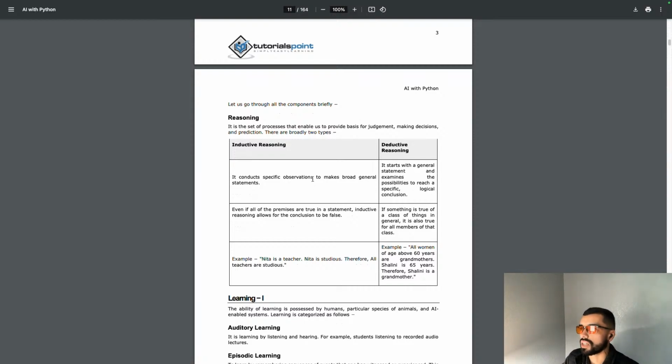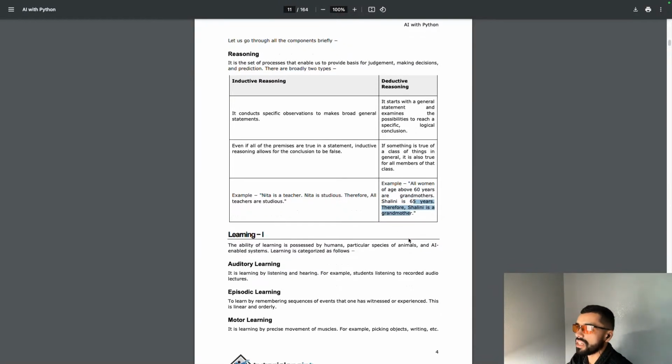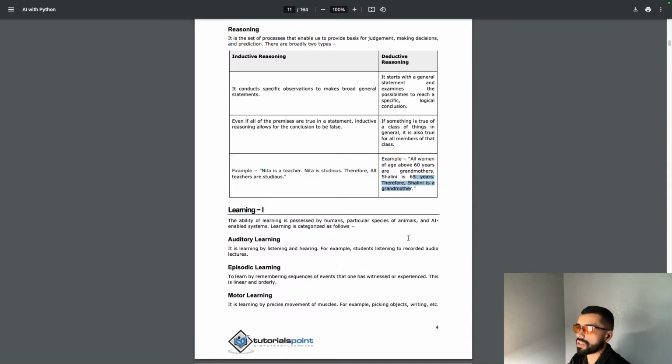Inductive reasoning conducts specific observations to make broad general statements. Deductive reasoning starts with a general statement and examines the possibilities to reach a specific logical conclusion. In inductive reasoning, even if all premises are true in a statement, the conclusion may be false. Example: Nita is a teacher who is studious, therefore all teachers are studious. Deductive example: all women above 60 are grandmothers, Shalini is 65 years old, therefore Shalini is a grandmother.